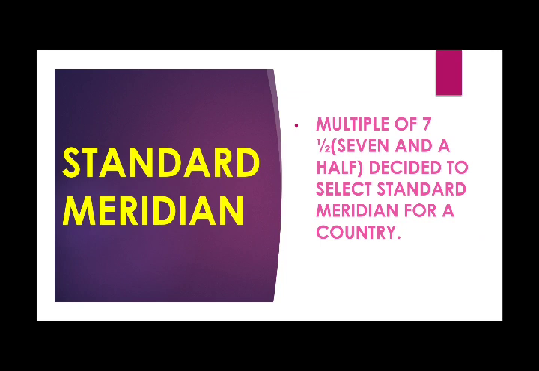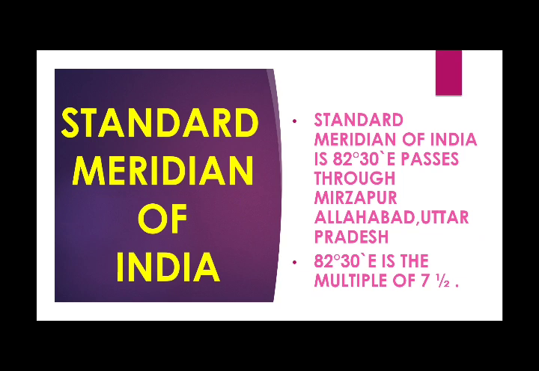The longitudes are numbered 0, 1, 2, 3, 4, 5, 6, 7, and so on, and the starting point for the standard meridian has been taken from 7.5 degrees. What is the standard meridian of India? It is 82 degrees 30 minutes east. It passes through Mirzapur, Allahabad, Uttar Pradesh.